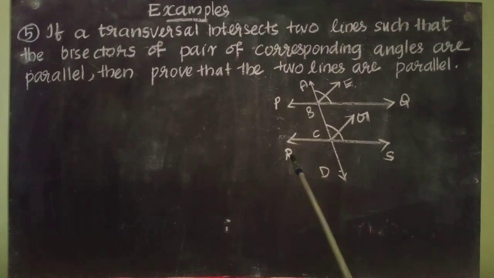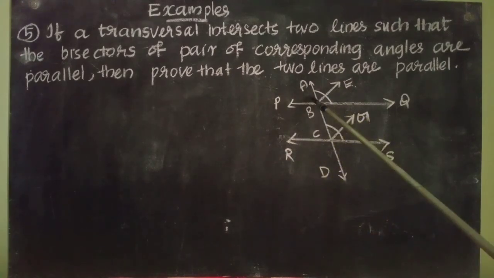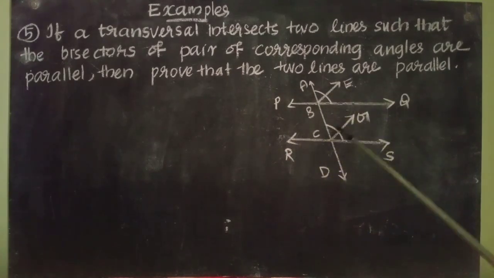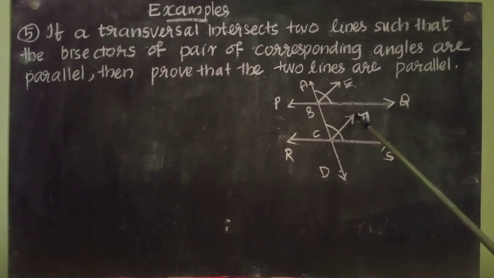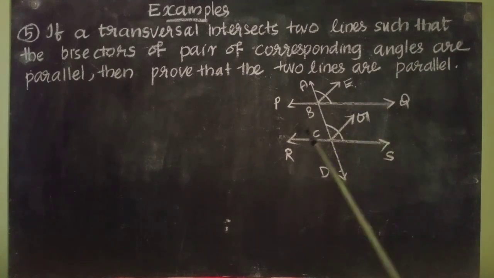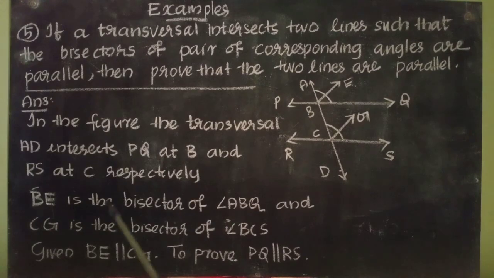So once again I will explain the question. This BE and CG are parallel lines. We have to prove PQ and RS are also parallel. So let us write in the figure the transversal AD intersects PQ at B and RS at C respectively.